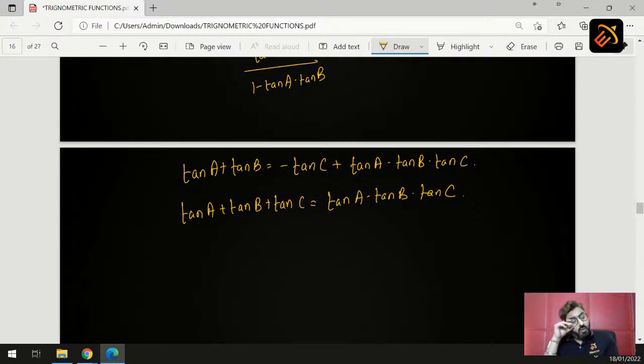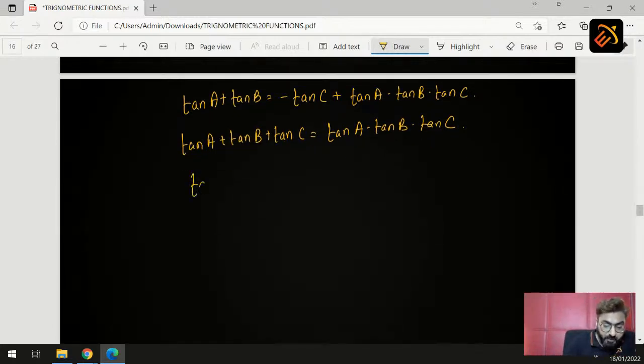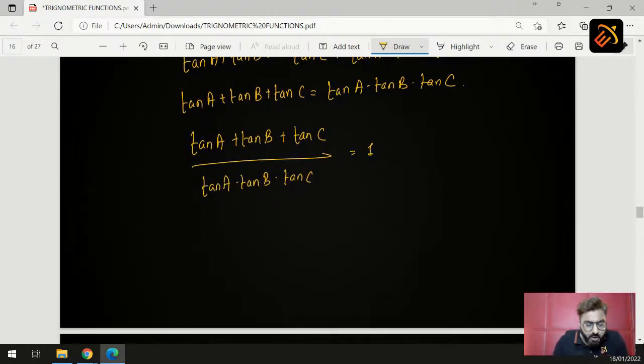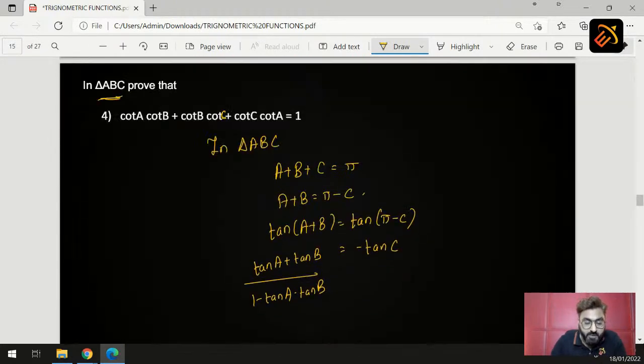Now, what is the next step? Let's take this tan A into tan B into tan C on our left hand side. So when we take it on our left hand side, we get tan A plus tan B plus tan C whole upon tan A into tan B into tan C is equal to 1. Now students, what should be the next step? See your question. What is asked in the question? In the question we are supposed to prove cot A cot B plus cot B cot C plus cot C cot A is equal to 1.